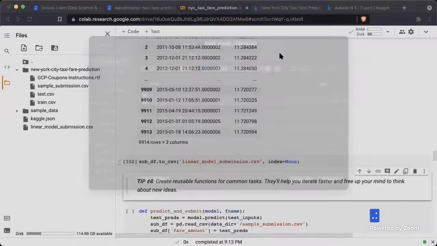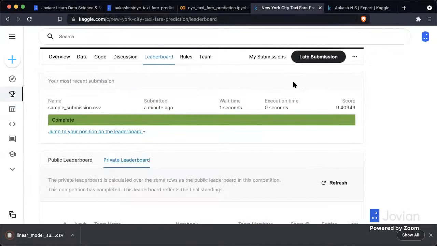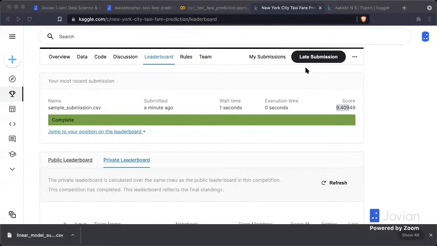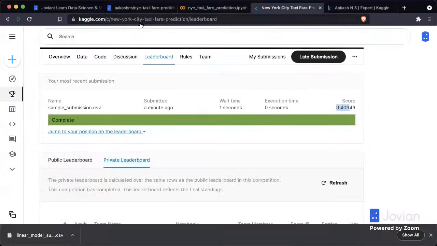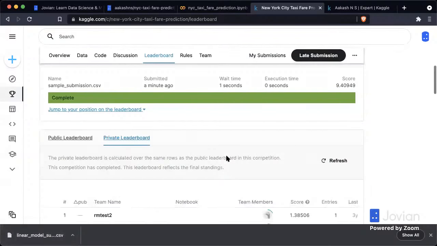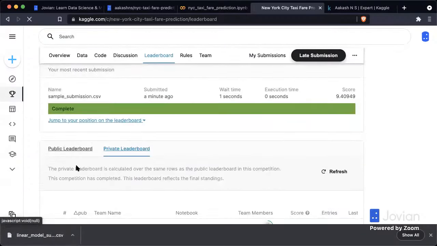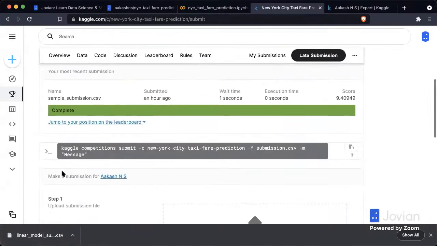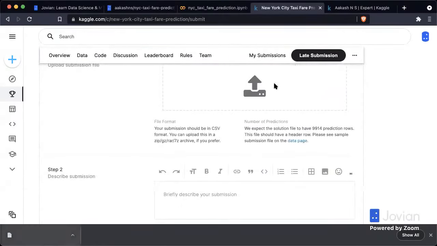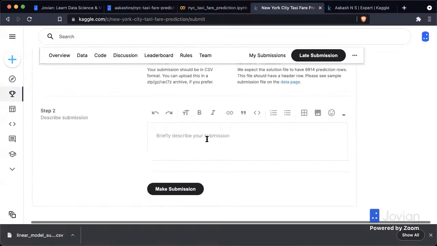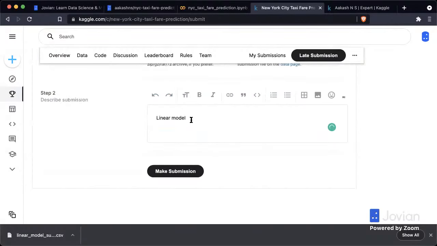So let's save that. And you can submit this file. So our previous submission was giving us 9.409. That was the RMSE. And this one, let's see what this one gives us. Let's click on late submission. Let's go here. And let's just call this linear model, call it simple linear model.